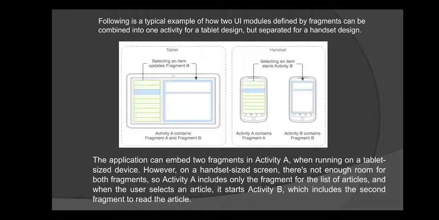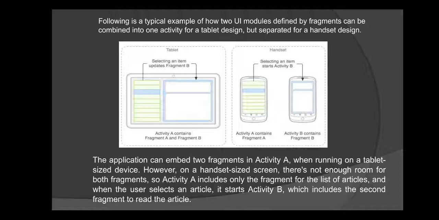Following is an example of how two user interface modules defined by fragments can be combined into one activity for a tablet design but separated for a handset design. The application can embed two fragments in activity A when running on a tablet size device.